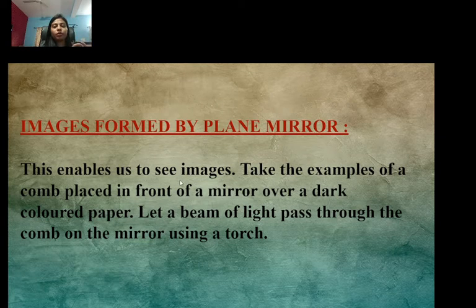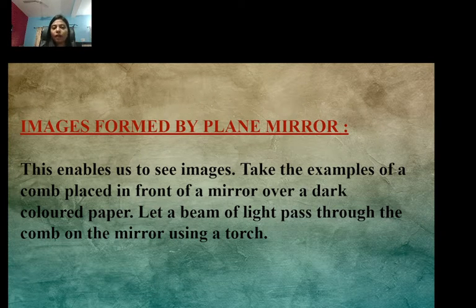For example, a comb is placed in front of a mirror over a dark colored paper. What you have to do is take a dark colored paper first of all and spread it, put a comb on it, and then put a mirror on this side. Take a torch and pass the light of the torch through the comb to that mirror. There you will see the reflection of light.